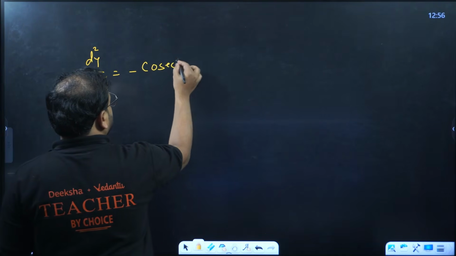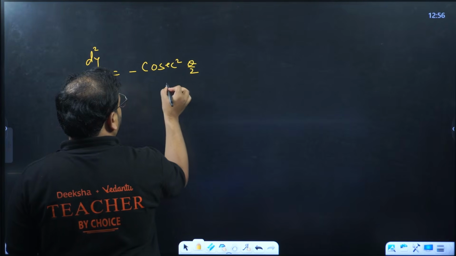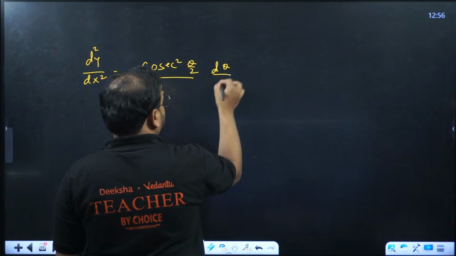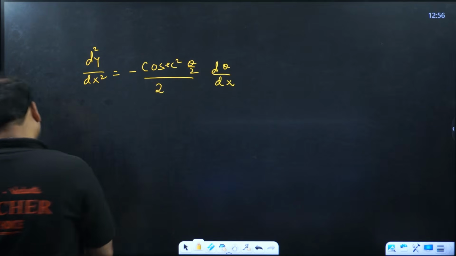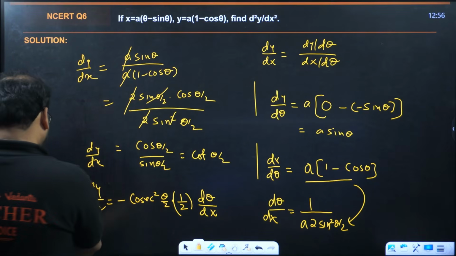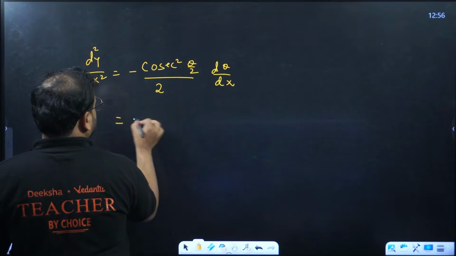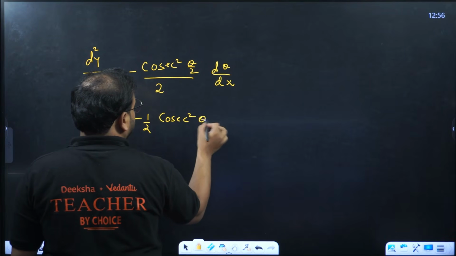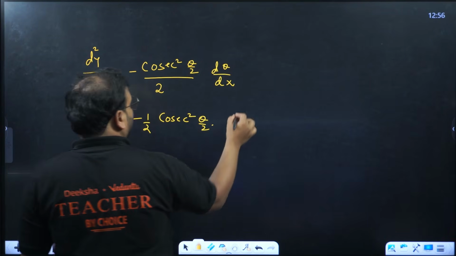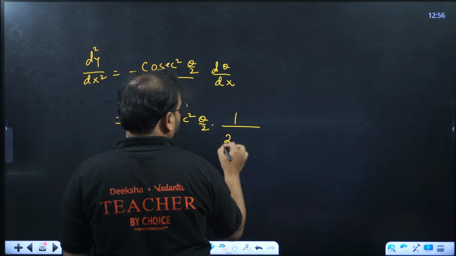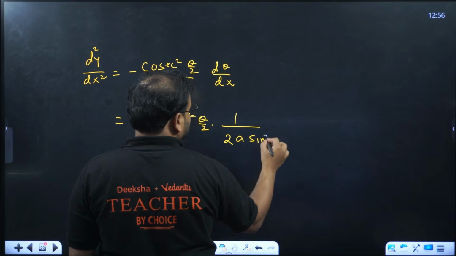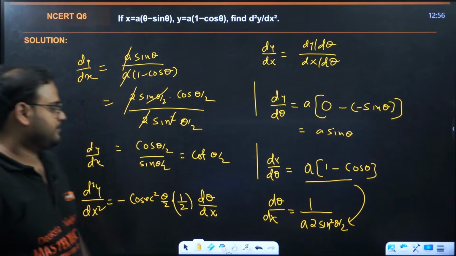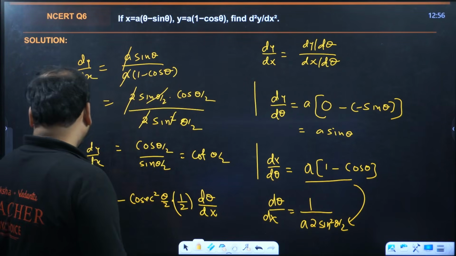Minus cosec square theta by 2 divided by 2, and we have over here d theta by dx. Then we'll write that value. Minus 1 by 2 cosec square theta by 2 into 1 upon 2a sine square theta by 2.